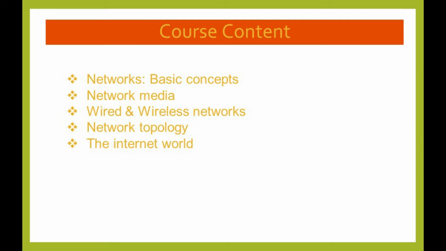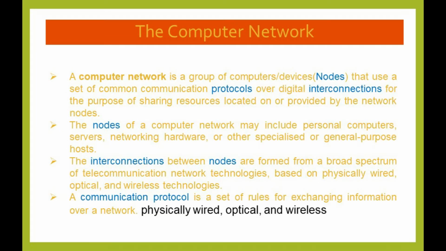Now, what is a computer network? A computer network is a group of computers, devices or nodes that use a set of communication protocols over digital interconnections for the purpose of sharing resources located on or provided by the network nodes. The nodes of a computer network may include personal computers, servers, networking hardware, or other specialized or general purpose hosts.